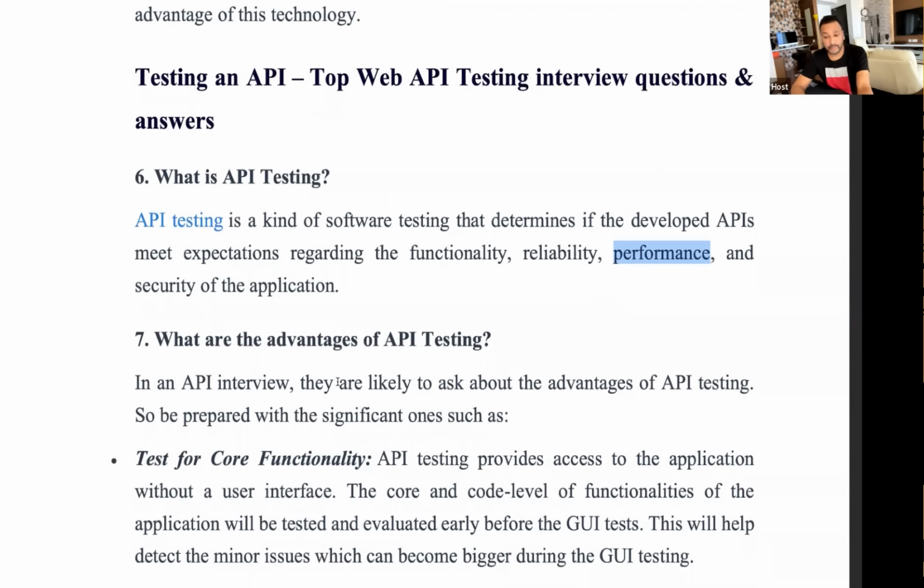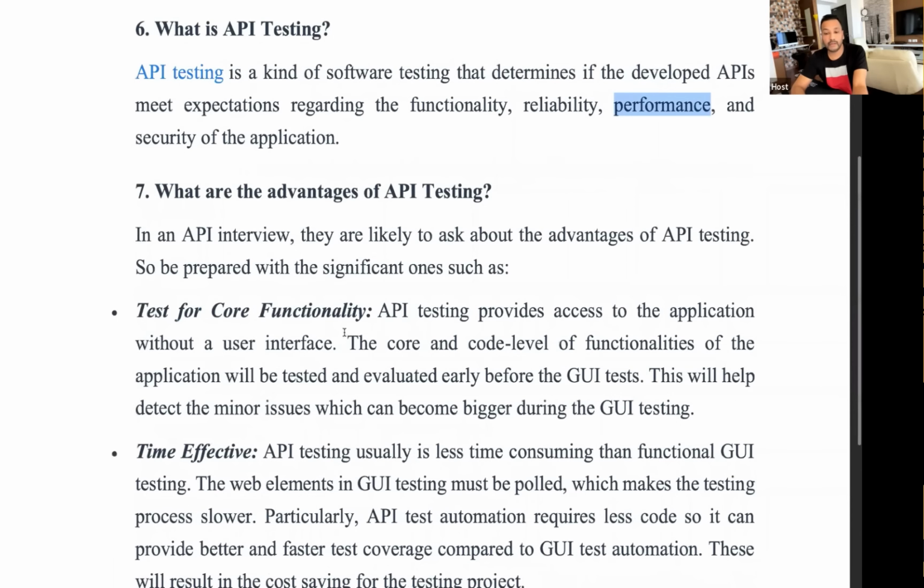What are the advantages of API testing? Obviously, the core business is written inside the APIs, right? So in an API interview, they are likely to ask about the advantages of that. There are many advantages. First, let's talk about the core functionality. As I told you, right? Core feature, core logic is written in the form of APIs.